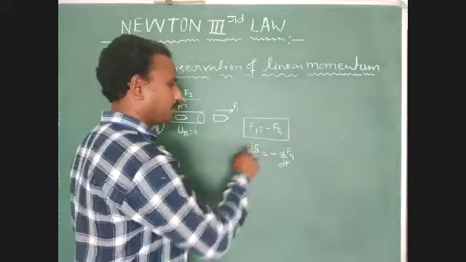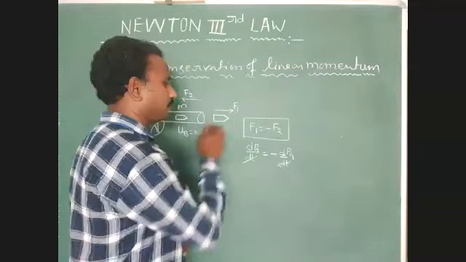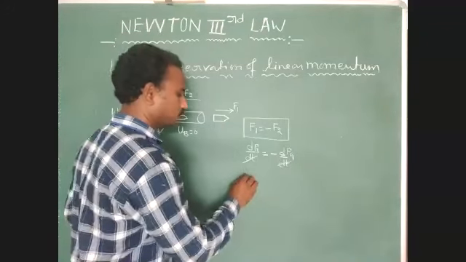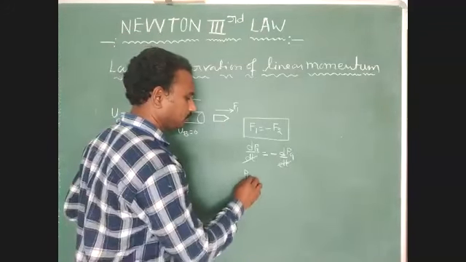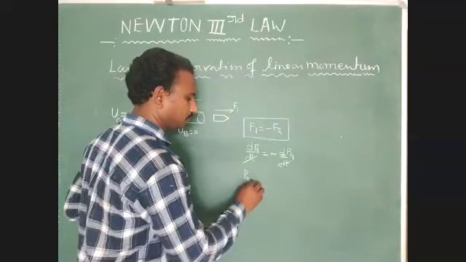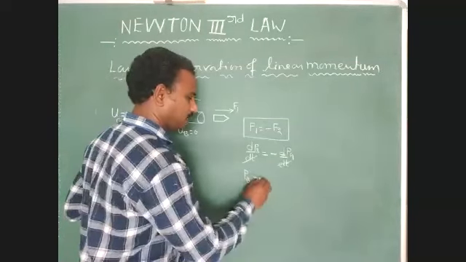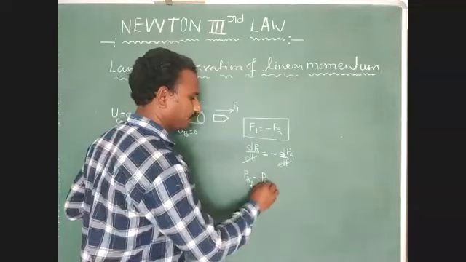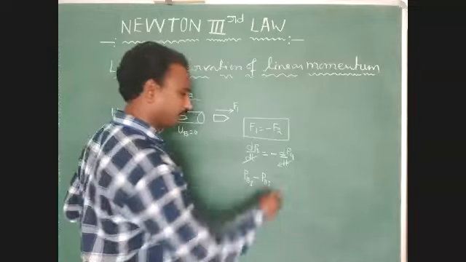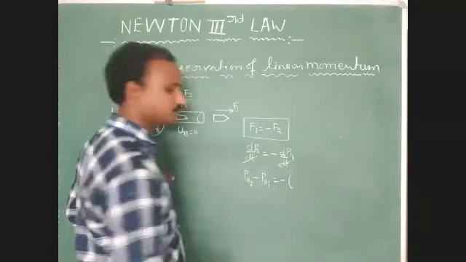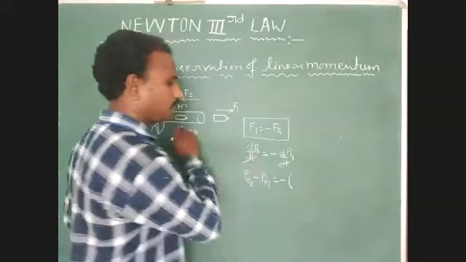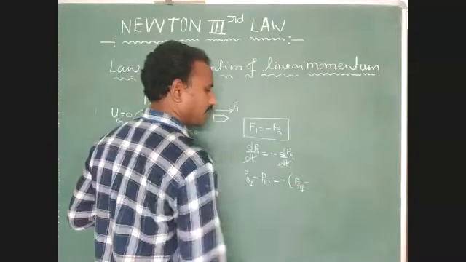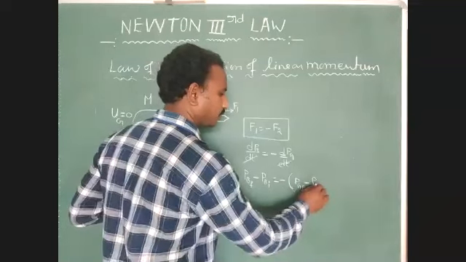Now dp is the change in momentum of the bullet, final momentum minus initial momentum of bullet, Pi. That is equal to minus of final momentum of gun minus initial momentum of gun.